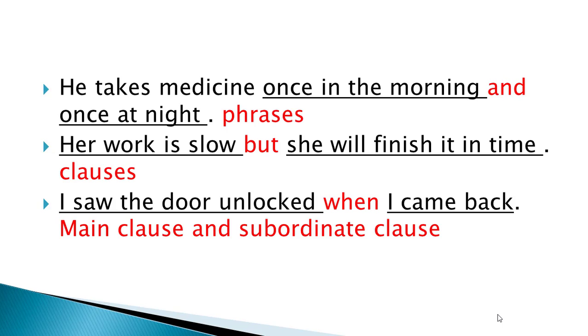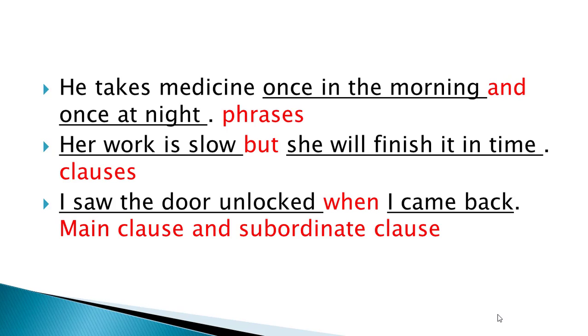Dear students, observe the underlined portion of the sentence: once in the morning, once at night. These are two phrases, and they are joined by the conjunction and. The red colored word is the conjunction. So here two phrases are joined by a conjunction.